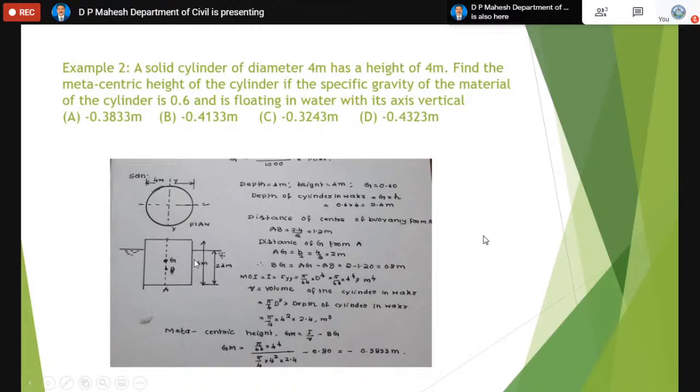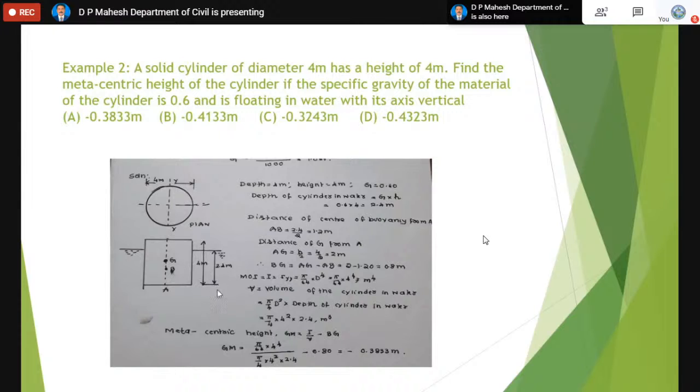Now coming to the volume of the cylinder, which is completely inside. To calculate volume, we must calculate the cross section and multiply by the depth of submersion, depth of immersion. So that will give the volume. So you have to calculate the moment of inertia of the floating body in the plan about an axis called YY. Then the volume of the submerged portion, and also the distance BG. These three values are required in order to find the metacentric height.